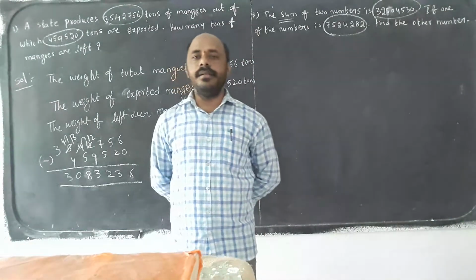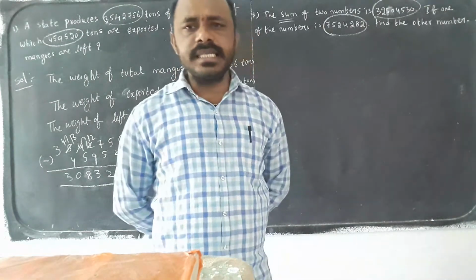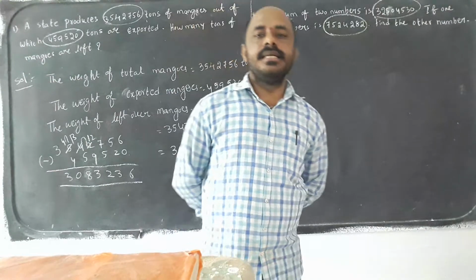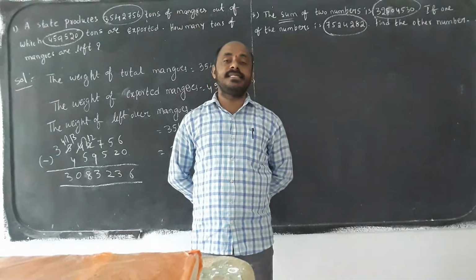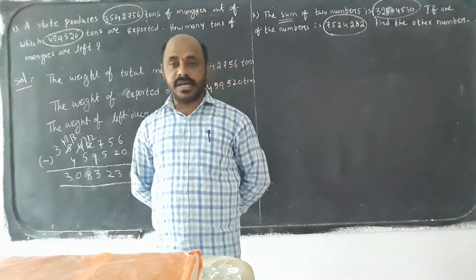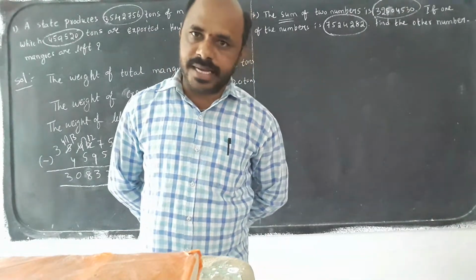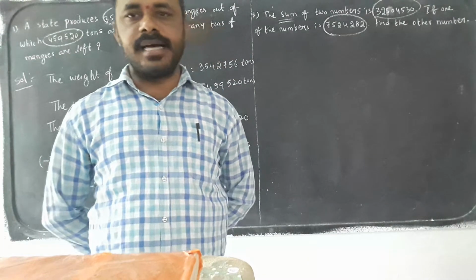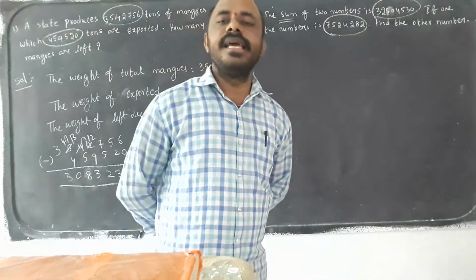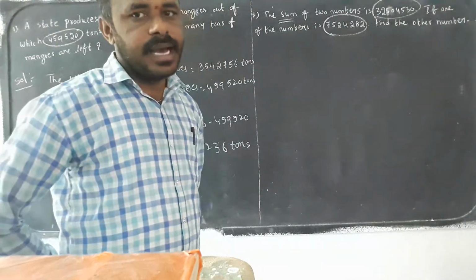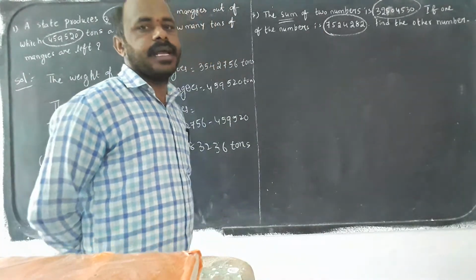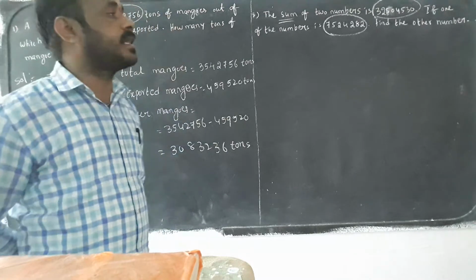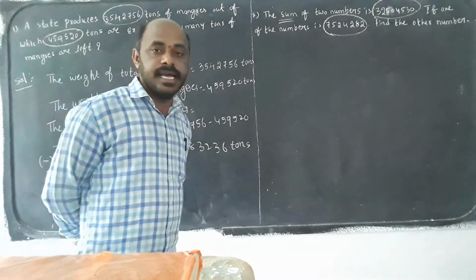See, for example, the cost of a pen is 10 rupees. If the cost of two things is 20 rupees, and the cost of the pen is 10 rupees, what is the other thing? Total minus pen cost: 20 minus 10 is 10 rupees, the cost of the other thing. In the same way, one number he gave, then we subtract the first number from the sum of two numbers, and we will get the second number.